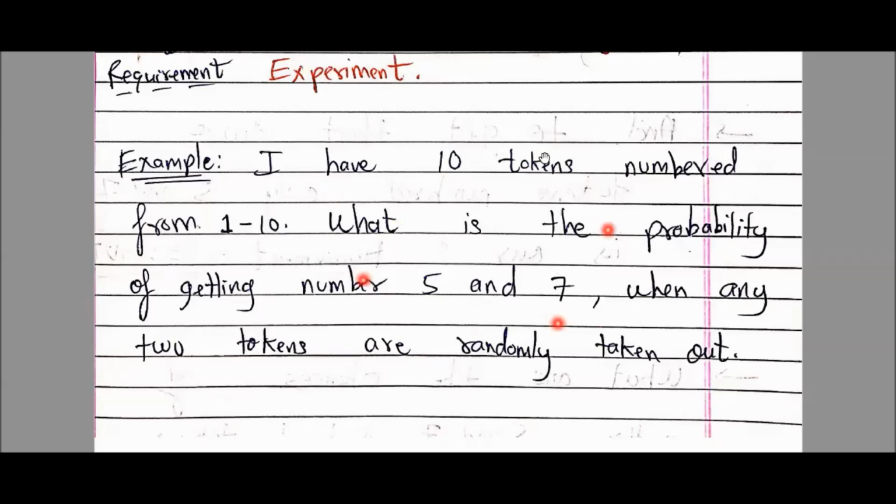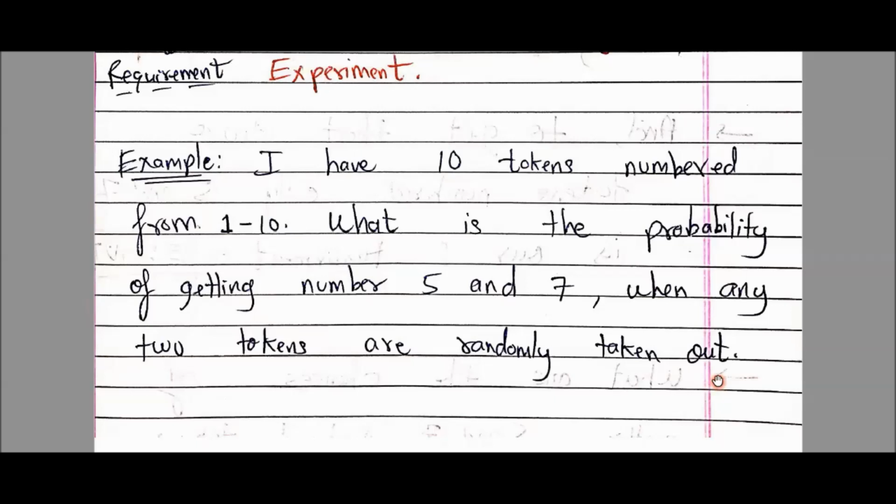First, understand the story given in this question. I have 10 tokens numbered from 1 to 10. मतलब हर एक token पे a number is written. So like this, I have 10 different tokens with 10 numbers. What is the probability of getting numbers 5 and 7 when any two tokens are randomly taken out?